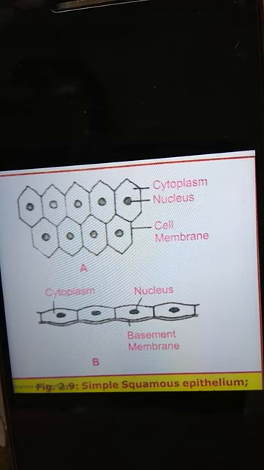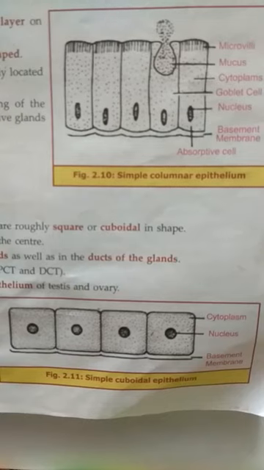So all these internal organs are lined with squamous epithelium, and the function of squamous epithelium is to protect the underlying part from mechanical injury and from germs and also from chemicals. Mainly protection, that is the function of squamous epithelium.